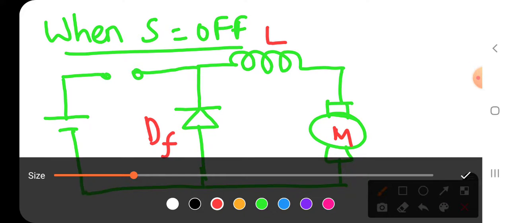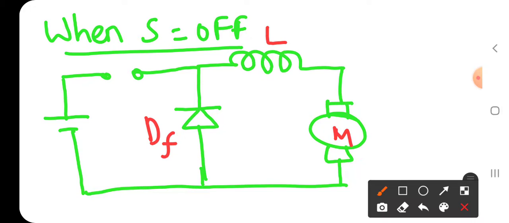Just listen carefully. In the previous case, the inductor stores the energy. That means the potential terminals are positive and negative, and the current flows in this fashion. Here it is negative, and here it is positive. Moreover, the switch is short circuit. Now what happened? The inductor is discharging energy.